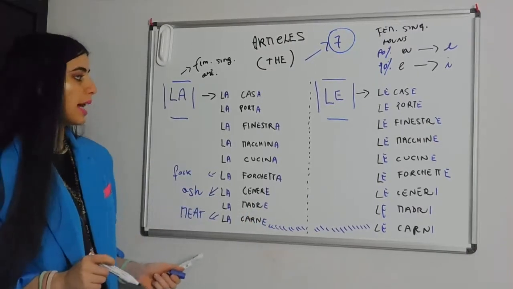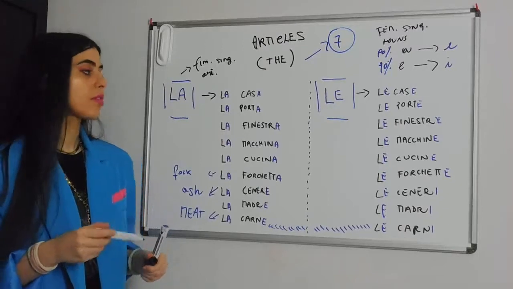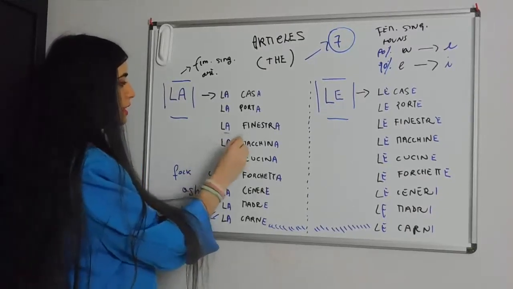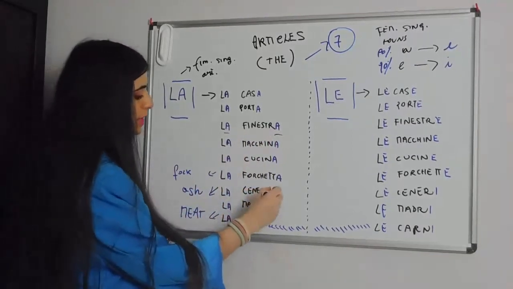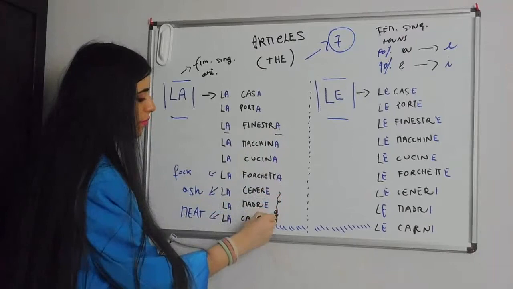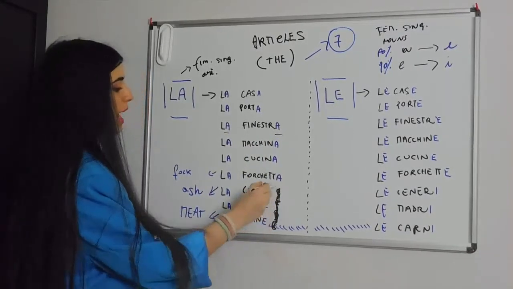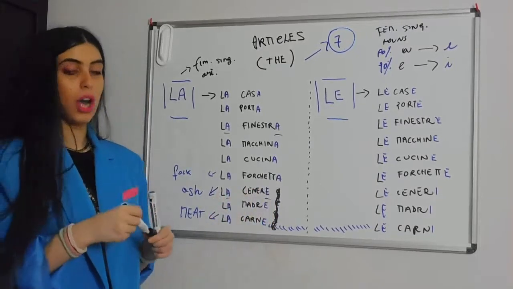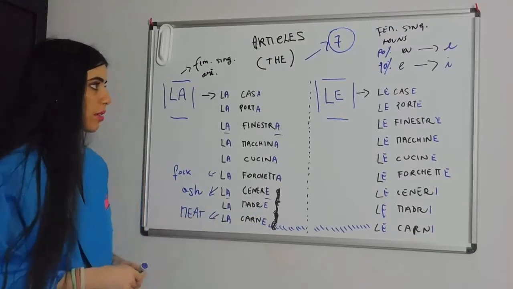Now, guys, by looking at these examples right here, we see that the agreement is almost perfect, except when we have these 3 last nouns, right? Where we have la, but then cenere, or la, but then madre, or carne, okay?